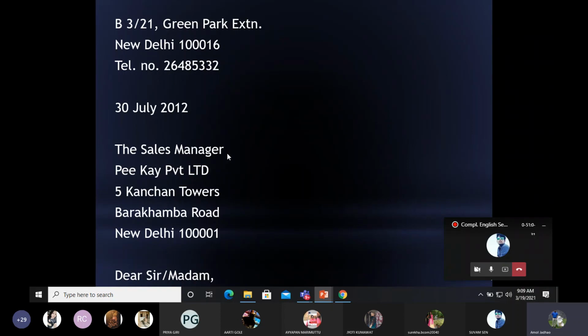For example, the Sales Manager, comma, PK Private Limited, comma, 5th Kanchan Towers, Barakhamba Road, comma, New Delhi, hyphen 110001, full stop. Now it is not punctuated, and it is on the left hand side of the letter.